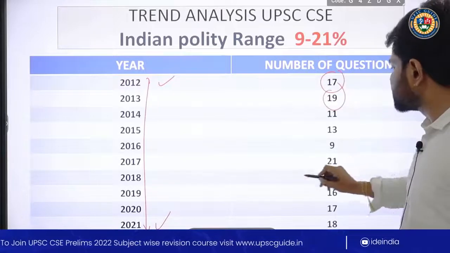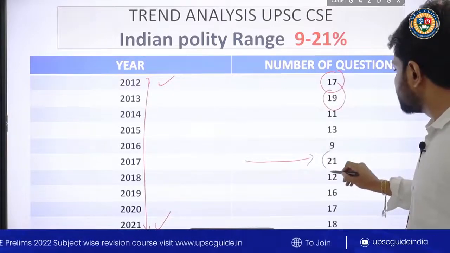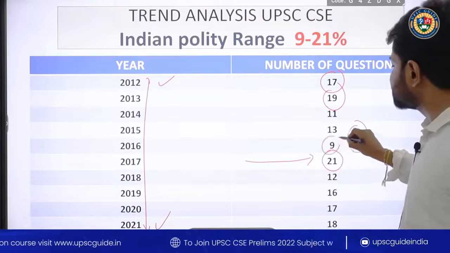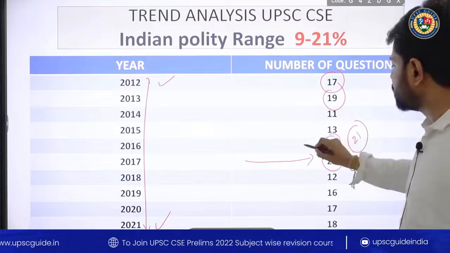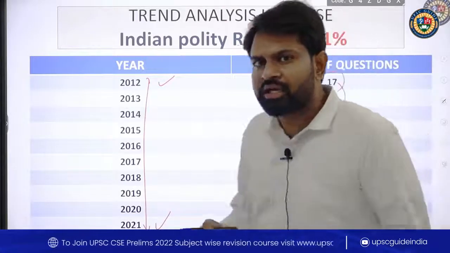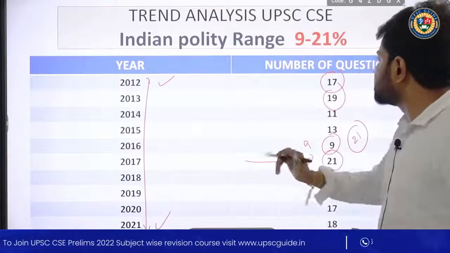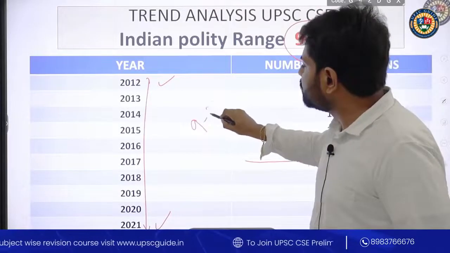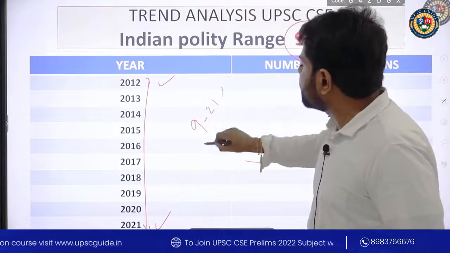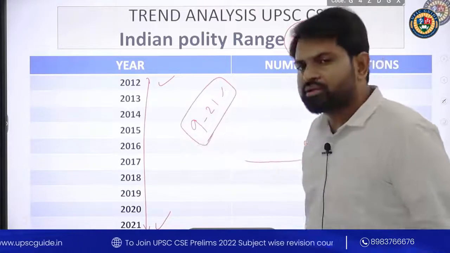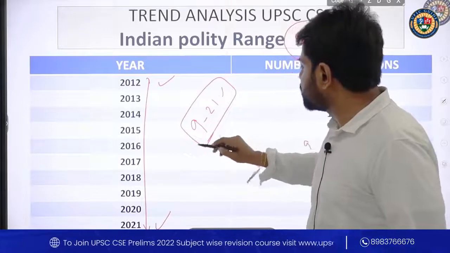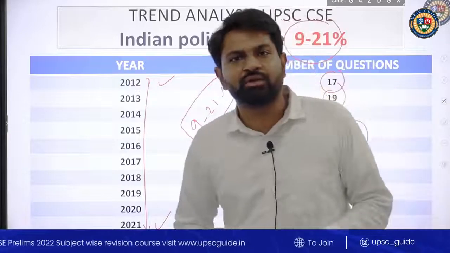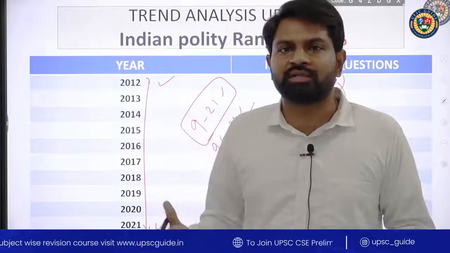In 2017 we got more, 21 questions. In 2016, 9 questions, the lowest number from polity. So the range is 9 to 21 questions from Indian polity.